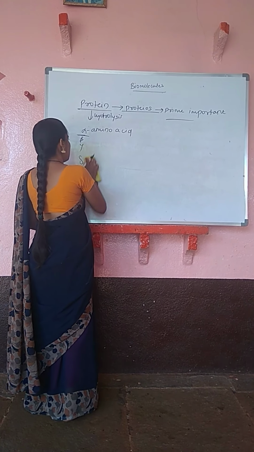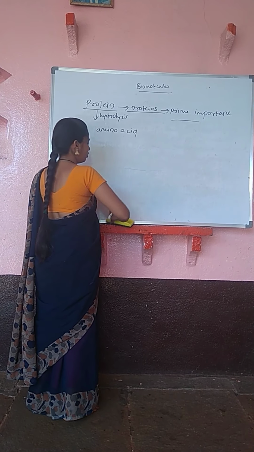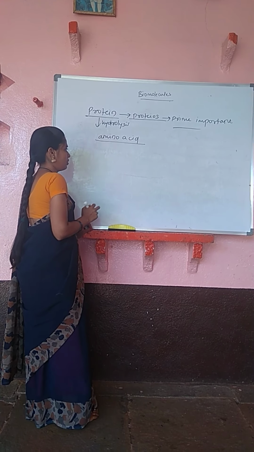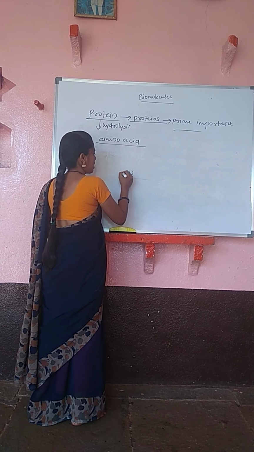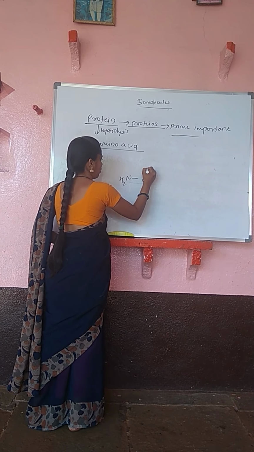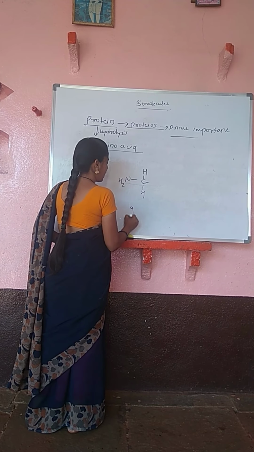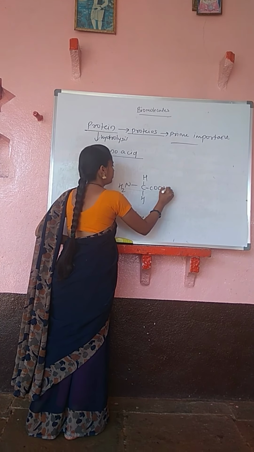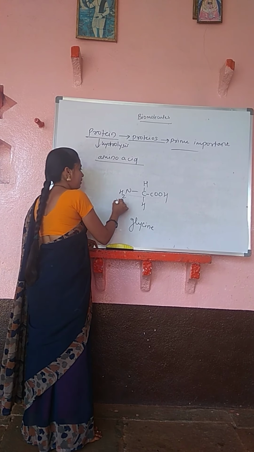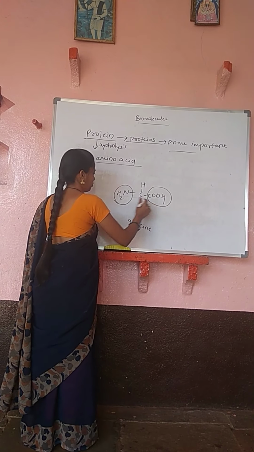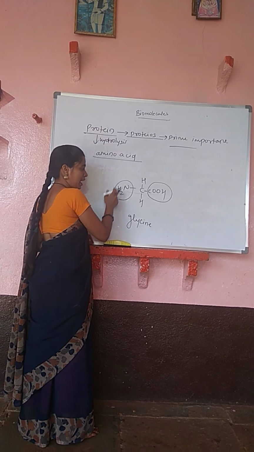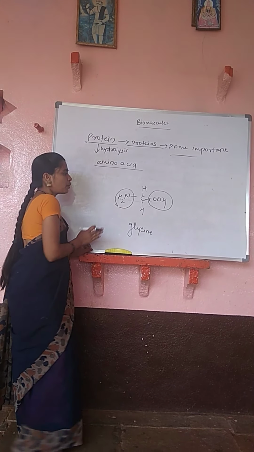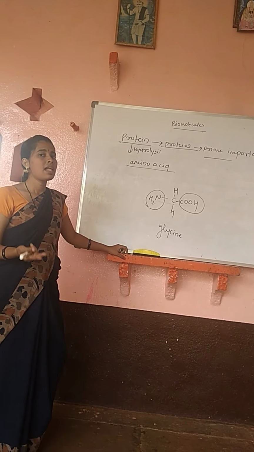So amino acid, its name only gives you the idea that it contains one amino group and another one is an acid group. I will tell you with one example. See here, this is glycine. It is also one of the amino acids. In this compound, it contains a basic group as well as an acid group. This is the amine group and this is the carboxylic acid group. So its name only suggests that the compound contains one amine group and one acid group.